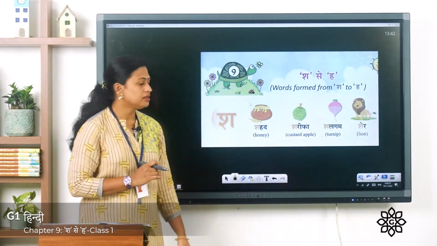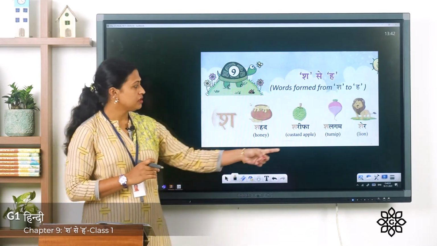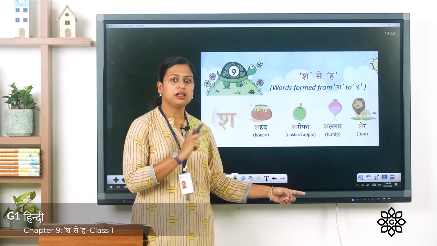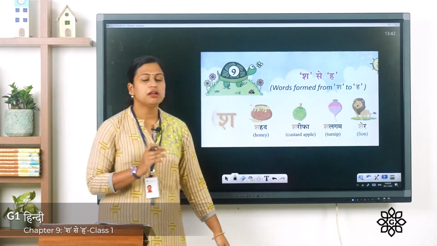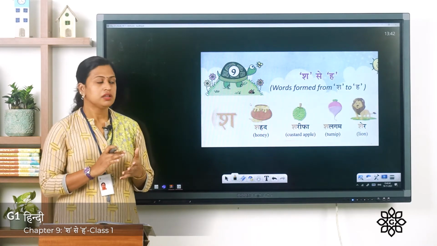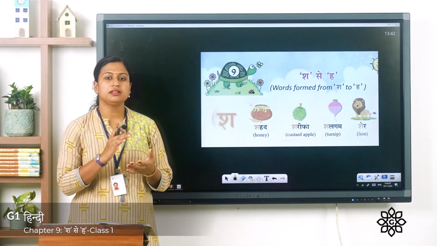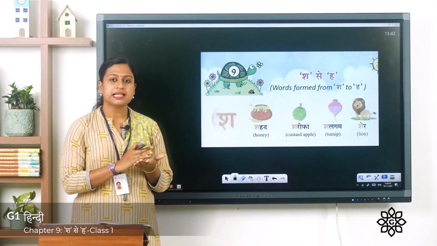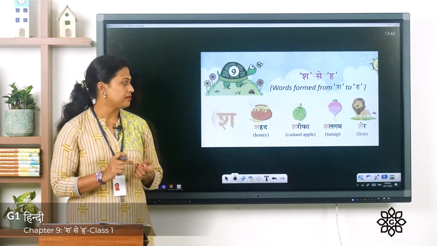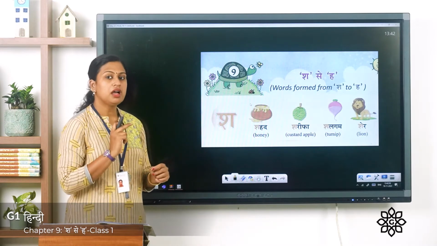Third picture is of turnip. In Hindi we say Shalgam, Sha-la-ga-ma, Shalgam. And the fourth one is lion. In Hindi we say Sher. Here you can see A symbol on the top. That's why it sounds She. Sa plus A symbol She. Sher. So this is the pronunciation of Vyanjan letter Sha.